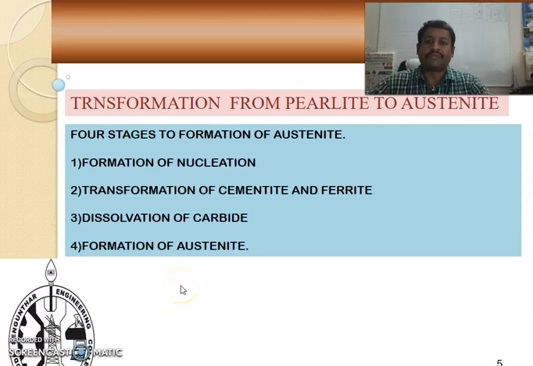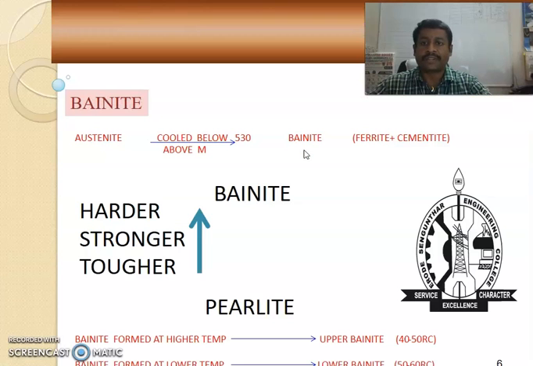In this, there are four stages of transformation through which we obtain the austenite structure. The four stages are formation of nucleation, transformation of cementite and ferrite, and dissolution of various carbide particles, and then finally the formation of austenite. And the first product is bainite. Bainite is formed when cooled below 530 degrees Celsius. Bainite is a combination of ferrite and cementite.